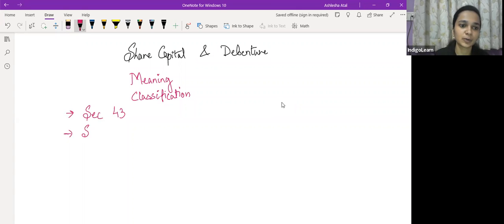उसके बाद में we'll go to section 46, which talks about share certificate. उसके बाद section 47, which talks about voting rights.